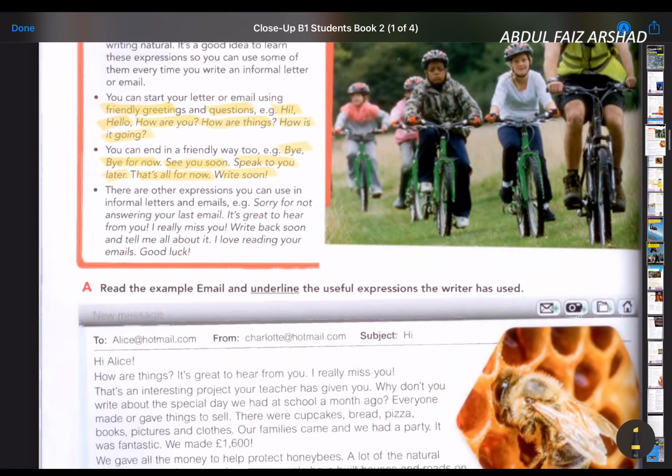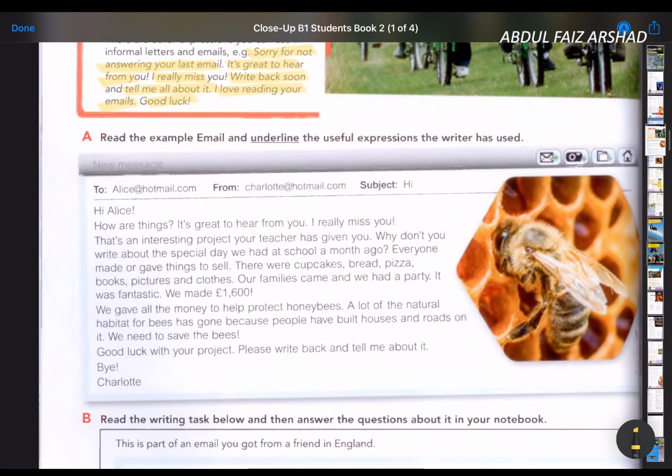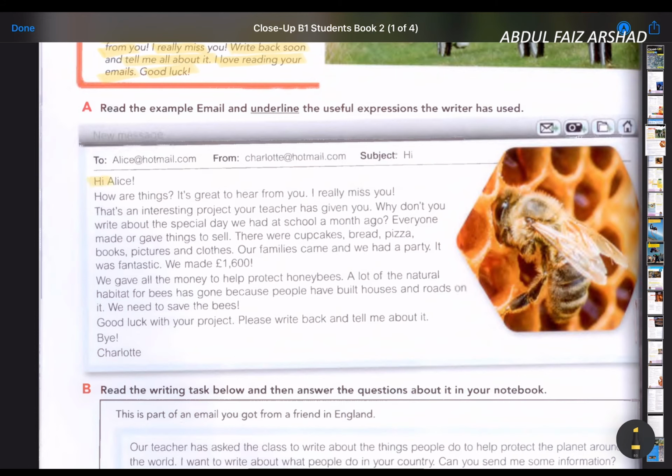And then there are other expressions as well, for example: sorry for not answering your last email, it's great to hear from you, I really miss you, write back soon, tell me about it, I love reading your emails, or good luck. There are several there. So let's look at this email and underline together the useful expressions used by the writer. First of all, this is one: hi, and then how are things, it's great to hear from you, I really miss you. So that's the 3 useful expressions there.